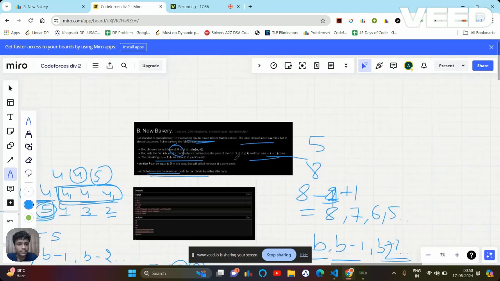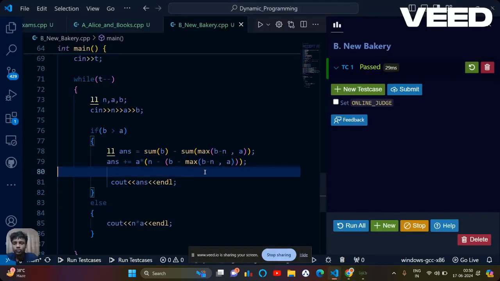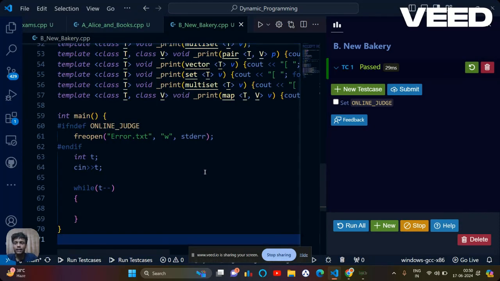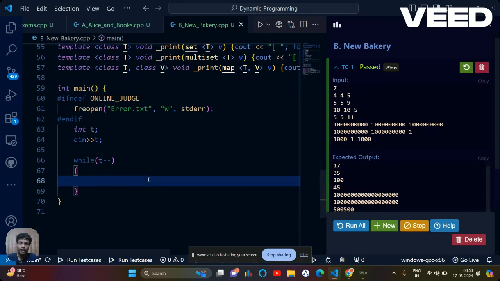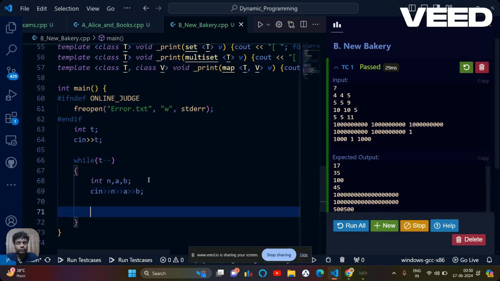If you haven't understood till now, you can simply see the code for it, and I think you will get the idea of what exactly I'm saying. So I'm going to remove this. Okay, let's have the simple template. What are the cases I have in the problem? I have, let's say, int n, a and b. So these are what I need to take as input here. Okay, now what can I do next?